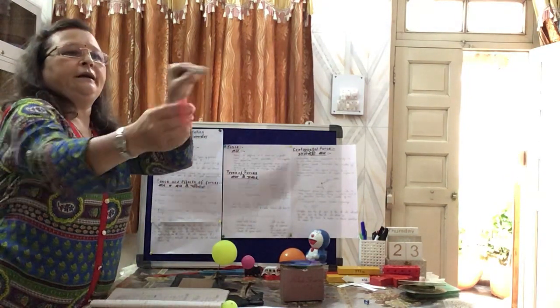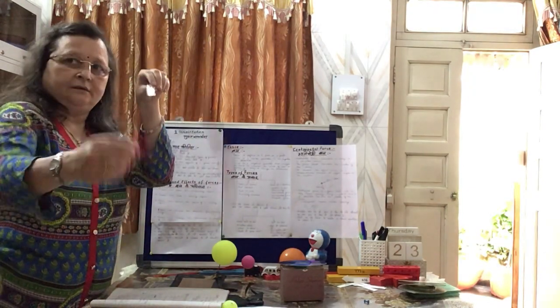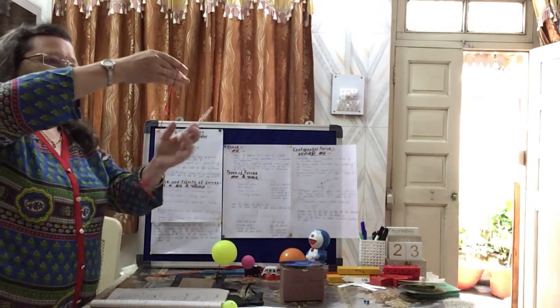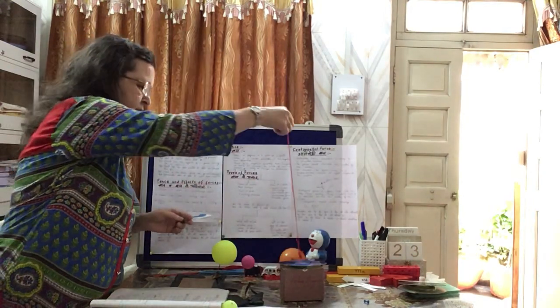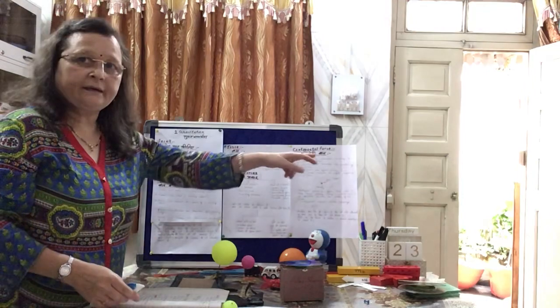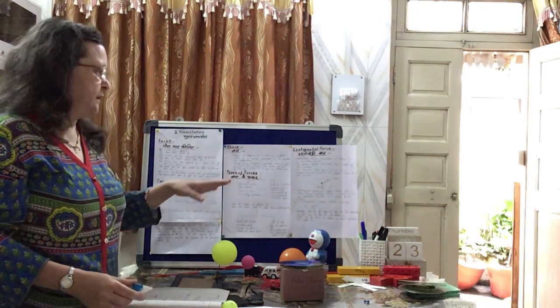It is attracted towards the center of the circular path. So you have already done this experiment. I am just revising. So what happens when this force is attracted towards the center? That force is called the centripetal force.